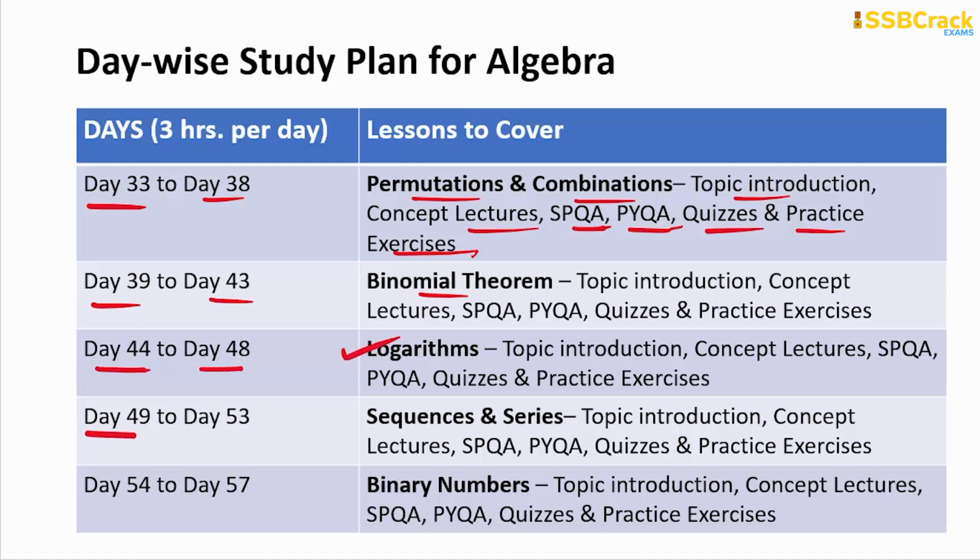From day 49 to day 53, prepare for the topic sequences and series, and from day 54 to day 57, prepare for binary numbers, because on this topic only one question, or maximum two, are expected. But for all the other 9 topics, the logarithm topic questions also fluctuate in number. Sometimes 2, 3 will be. Maximum questions come from set theory, functions, quadratic equation, inequation, permutations and combinations. Then sometimes 4 or 3 questions on binomial theorem, like that.